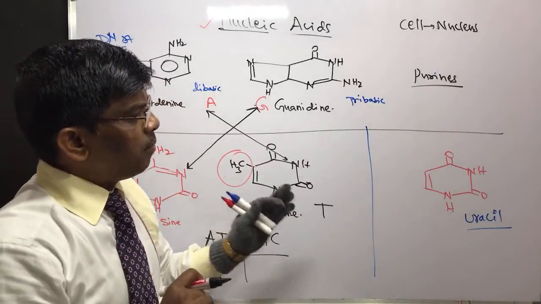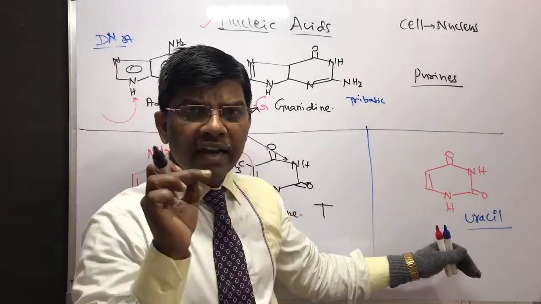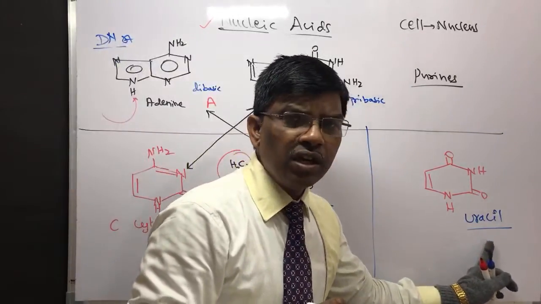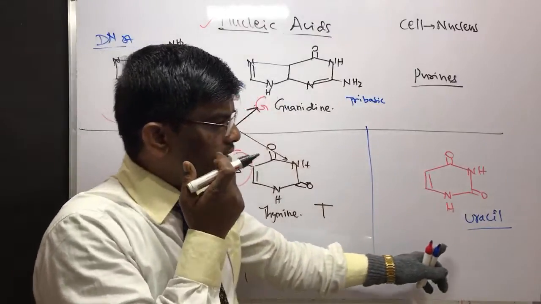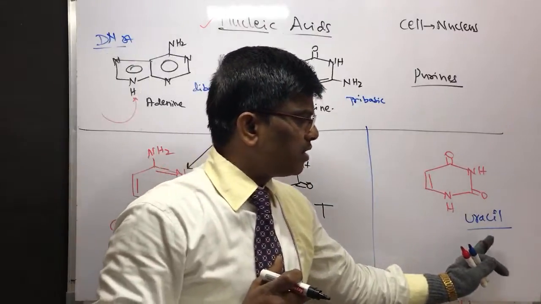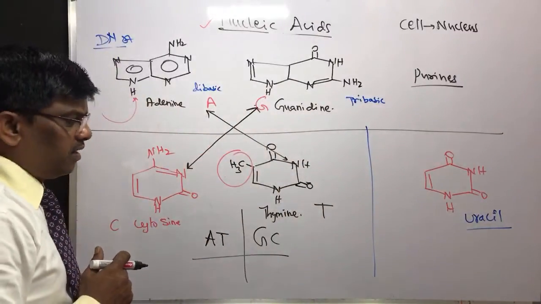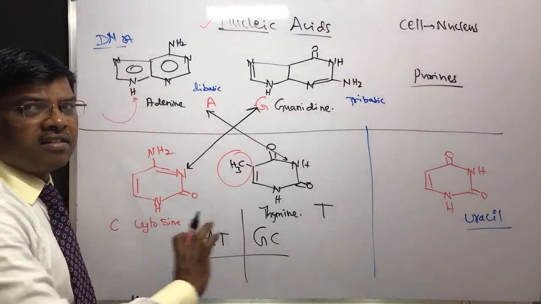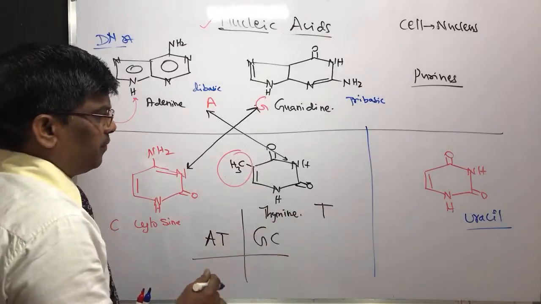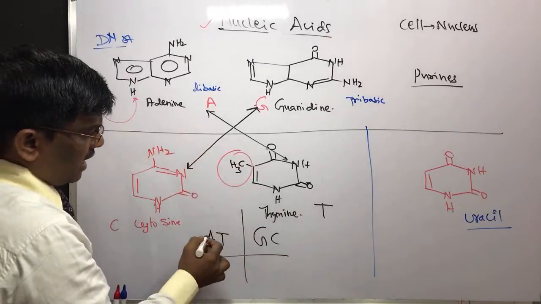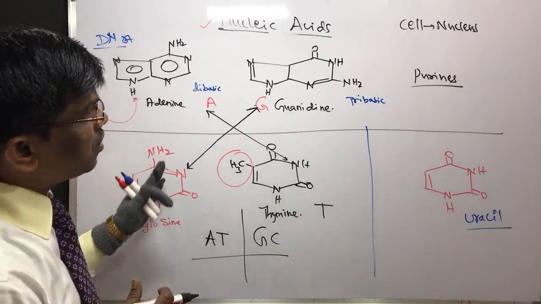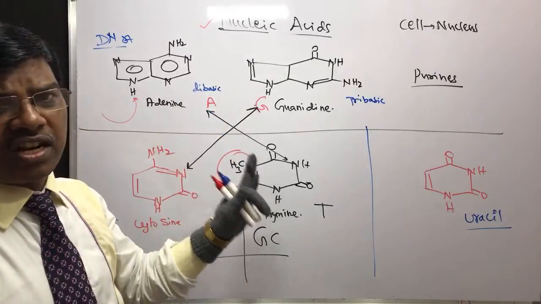It is clear. But when it comes to RNA, adenine forms hydrogen bonding with uracil, because RNA is not going to have thymine, so it forms AU, Australia, AU. So Australia GC. RNA is AU GC, whereas DNA is ATGC, like this. So now you know the nucleic base structures.